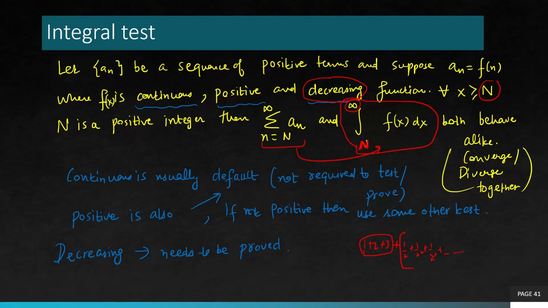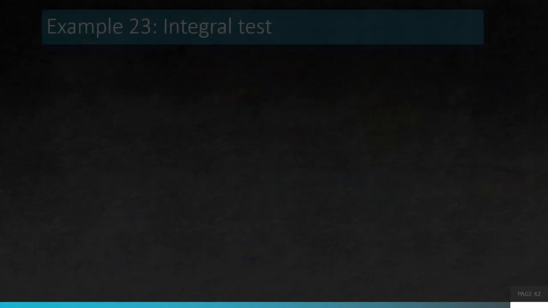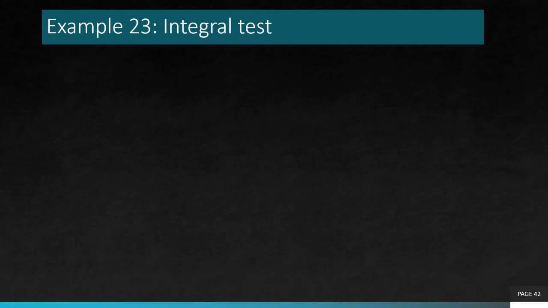So I hope the statement is clear, and now we will apply this to examples and see for ourselves how this unfolds. Usually the questions are longer because you also have to test decreasing, and I'll show you how to test that as well. Right, so let's have an example of the integral test. This is the series given to us: summation n equals 1 to infinity of 1 over square root n plus 1.